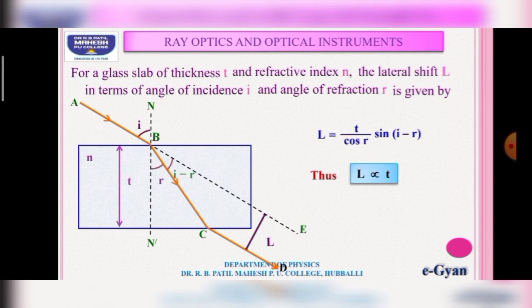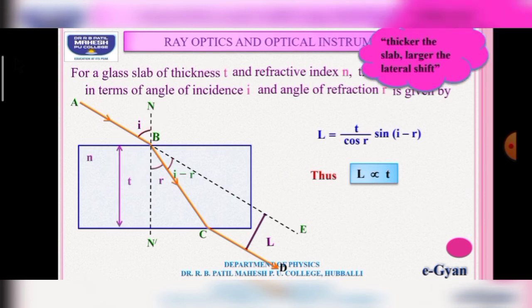That means it is directly proportional to thickness of the glass slab. If thickness is large, lateral shift is more. If thickness is small, lateral shift is small. And for normal incidence, there is no lateral shift. Lateral shift is 0.